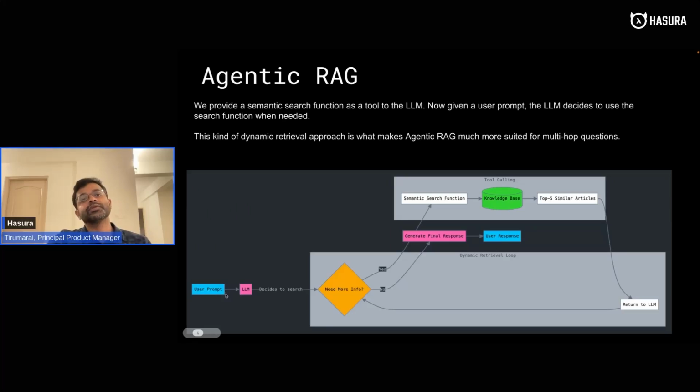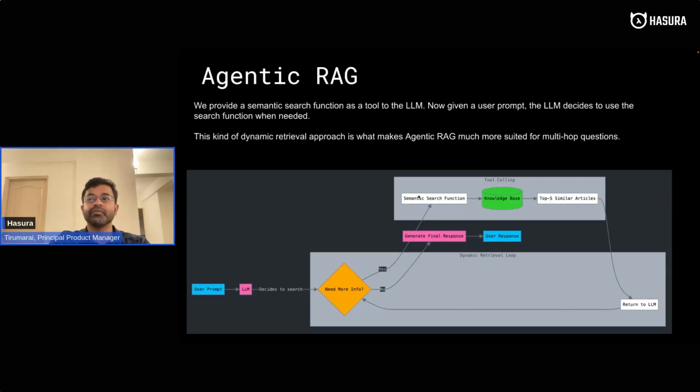Whenever you give a user prompt, the LLM will decide: does it need some information to answer this question? If yes, then it calls that semantic search function, which gets you the top 5 articles and gives them back to the LLM. The LLM then decides as a next step whether it needs even more info, and if yes, the whole cycle repeats.